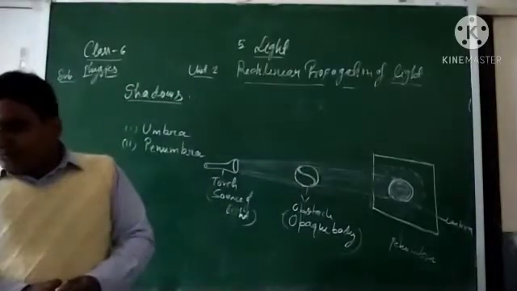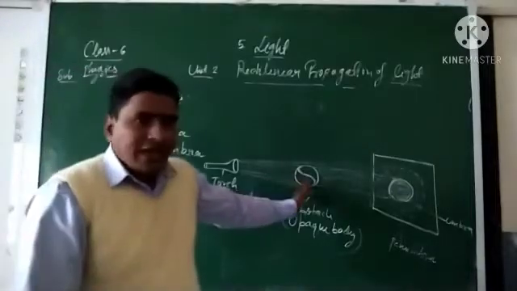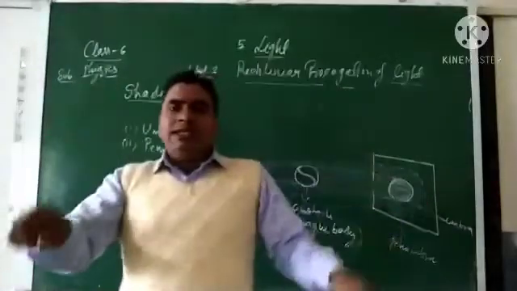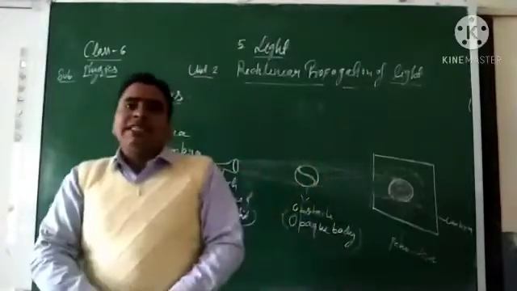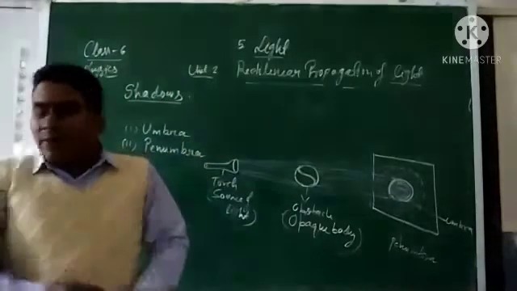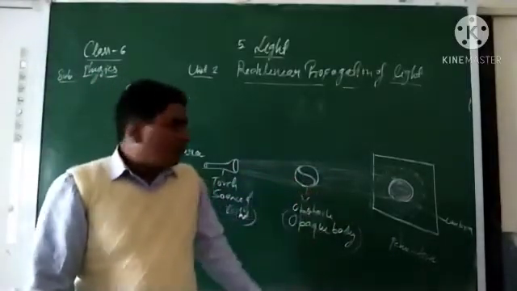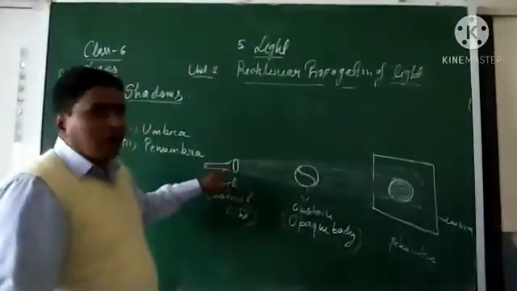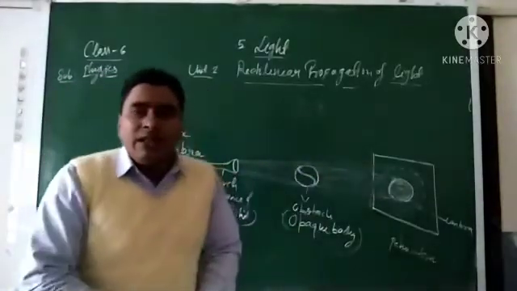If the screen is moved away from this object, the size of the umbra region will increase. If we bring the screen closer to the object, the size of the umbra region decreases. If the screen moves towards the opaque body, the size of umbra decreases. Same here: if we move the torch towards the obstacle body, the size of umbra region will decrease, and if we move the torch, the source of light, far away from the opaque body, the size of umbra region will increase.